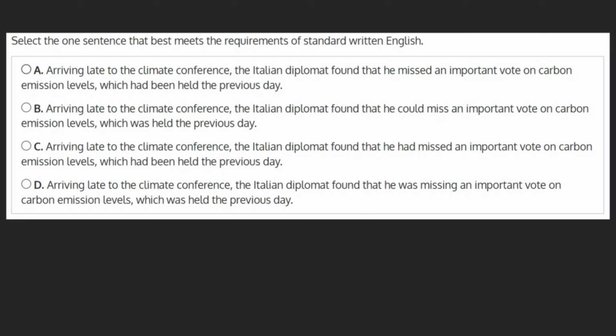Select the one sentence that best meets the requirements of standard written English. A. Arriving late to the climate conference, the Italian diplomat found that he missed an important vote on carbon emission levels, which had been held the previous day.